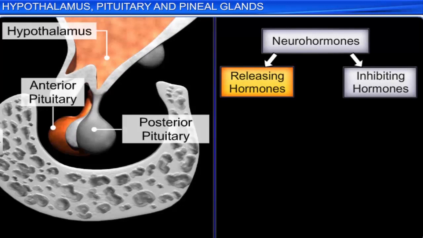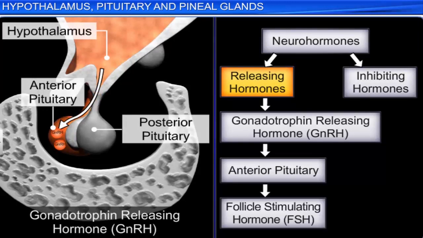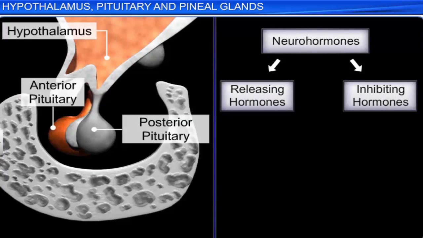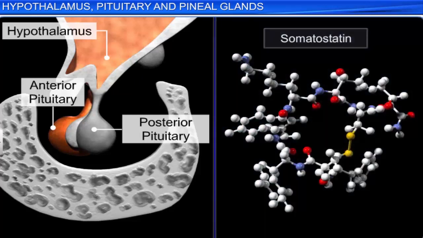For example, gonadotrophin-releasing hormone stimulates the release of follicle-stimulating hormone or FSH and luteinizing hormone or LH from the pituitary. On the other hand, the inhibiting hormones of the hypothalamus stop the anterior pituitary from secreting hormones. For example, somatostatin inhibits the release of the growth hormone from the pituitary.